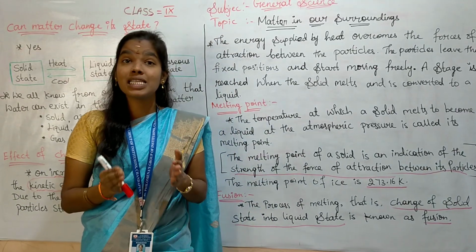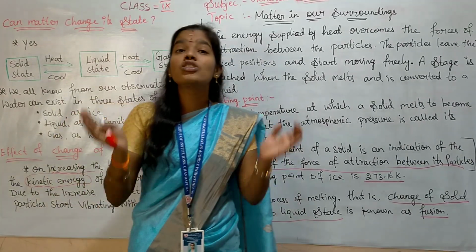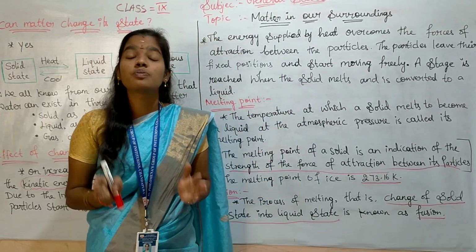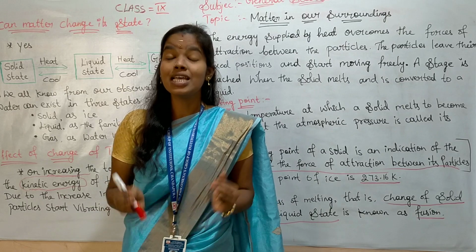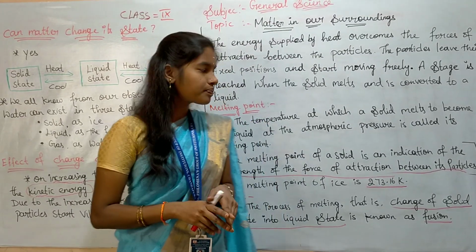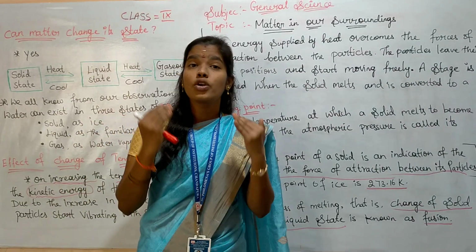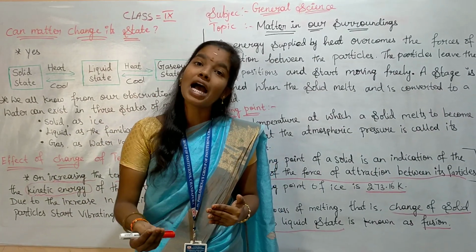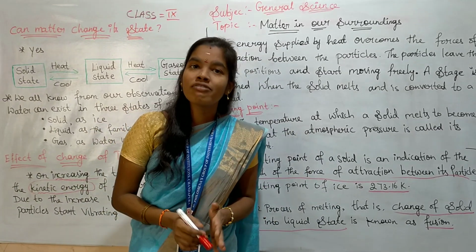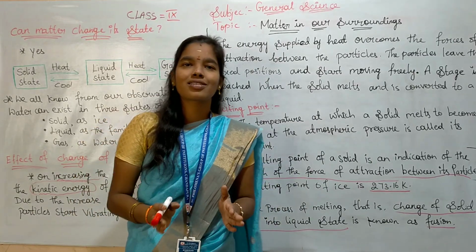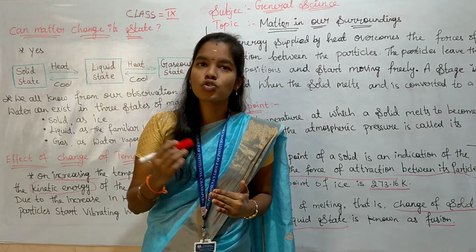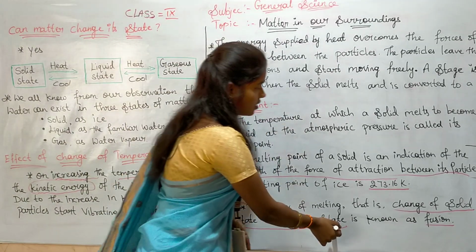The next one is melting point. The temperature at which a solid melts to become a liquid at atmospheric pressure is known as the melting point. The melting point of ice is 273.16 Kelvin. The melting point of ice, or of any solid, is an indication of the strength of the force of attraction between the particles. The next one is fusion. Fusion is nothing but change of solid state into liquid state.